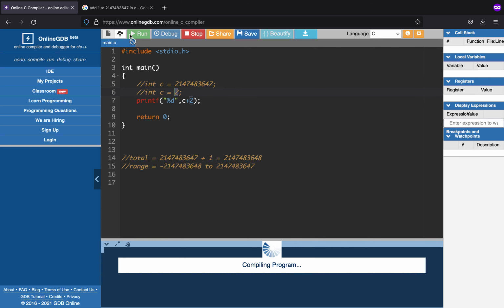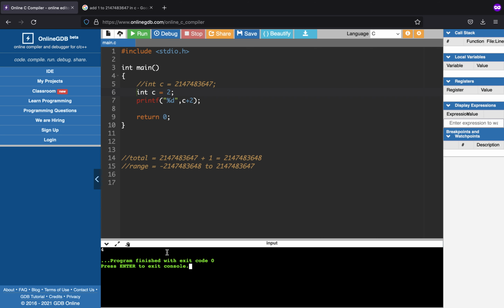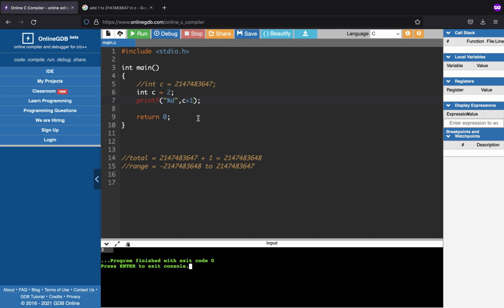So let's see. Okay, sorry about that. Let us uncomment it. As you can see, it results in 4. What happens if I add 1 to that number? As you can see, it gives us 2 plus 1, which is 3.